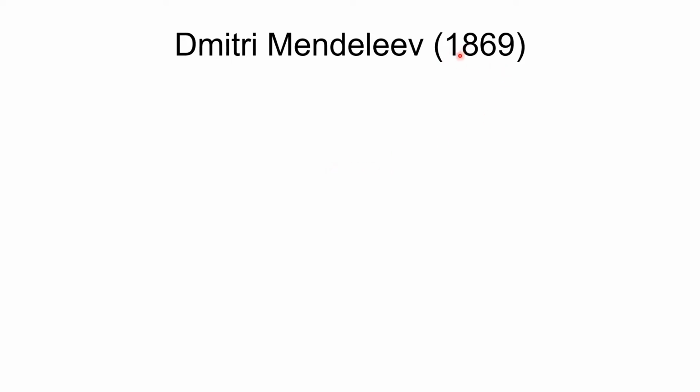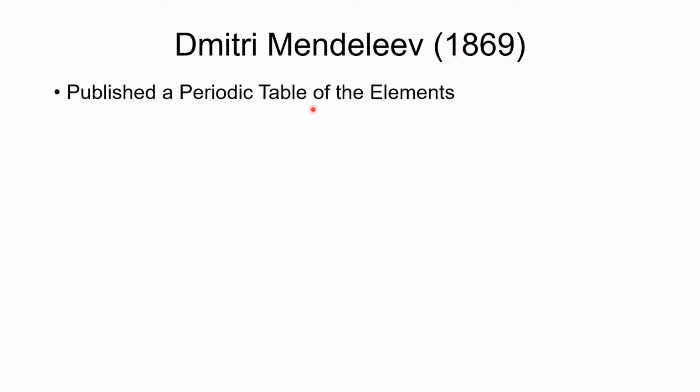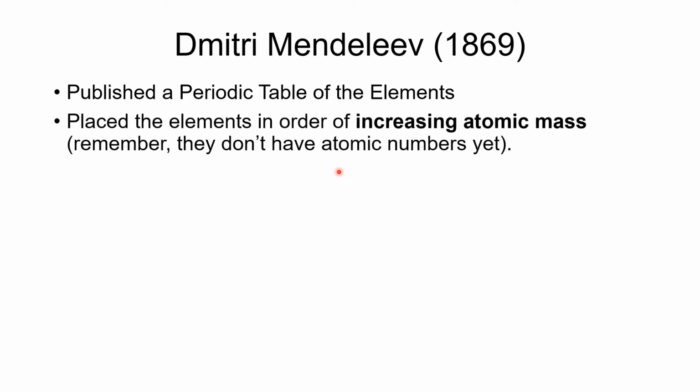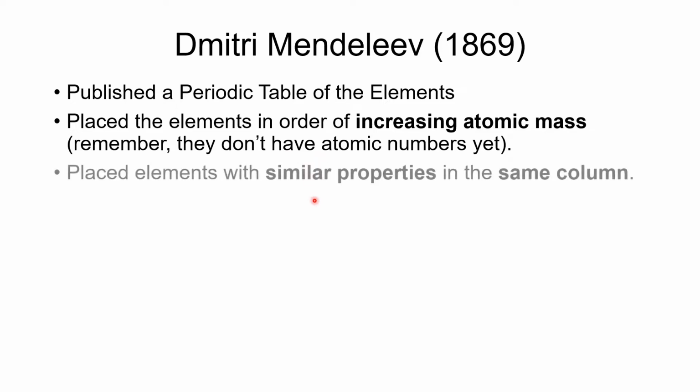So in 1869, Dmitri Mendeleev published the first official periodic table of the elements. He put the elements in order of increasing atomic mass. You have to remember that they don't have atomic numbers yet because they hadn't discovered the nucleus. They didn't know about protons and neutrons at this point. So all they could do was get the masses relative to hydrogen.